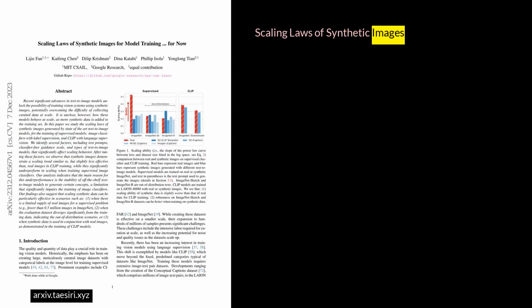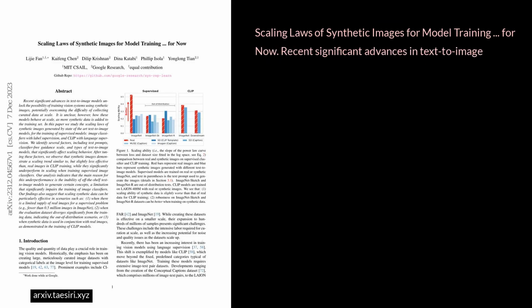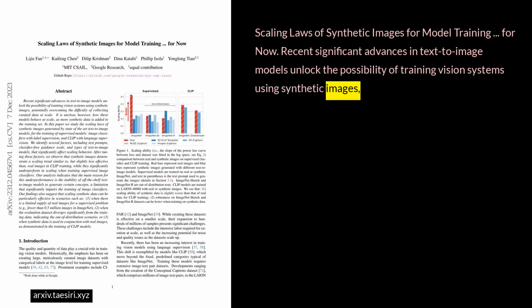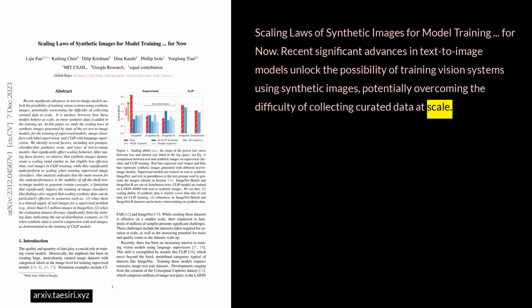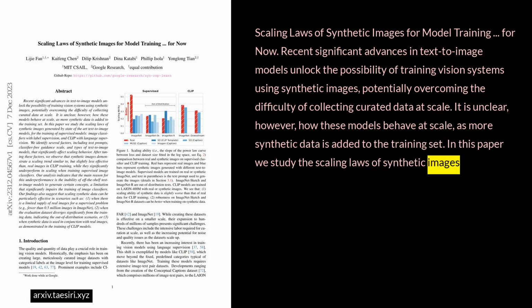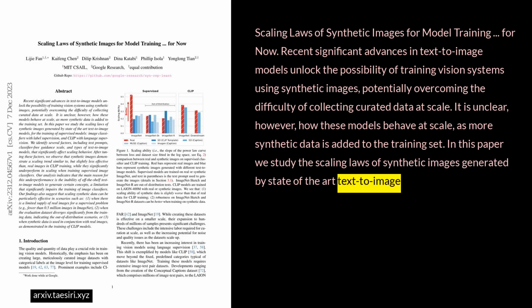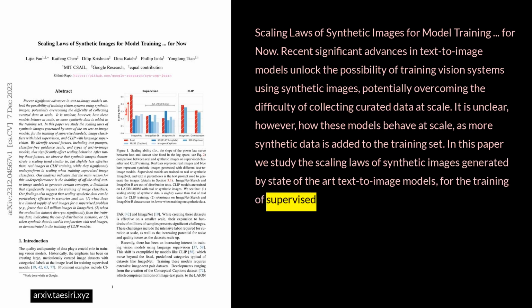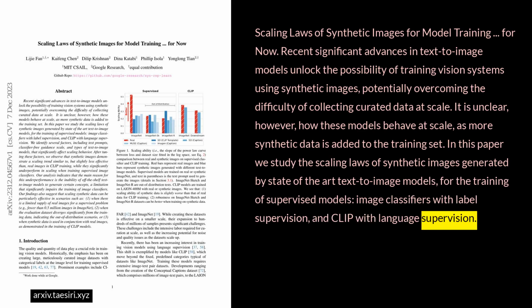Scaling laws of synthetic images for model training. Recent significant advances in text-to-image models unlock the possibility of training vision systems using synthetic images, potentially overcoming the difficulty of collecting curated data at scale. It is unclear, however, how these models behave at scale, as more synthetic data is added to the training set. In this paper, we study the scaling laws of synthetic images generated by state-of-the-art text-to-image models for the training of supervised models, image classifiers with label supervision, and CLIP with language supervision.